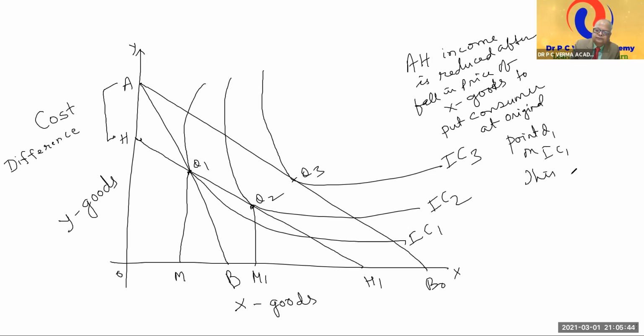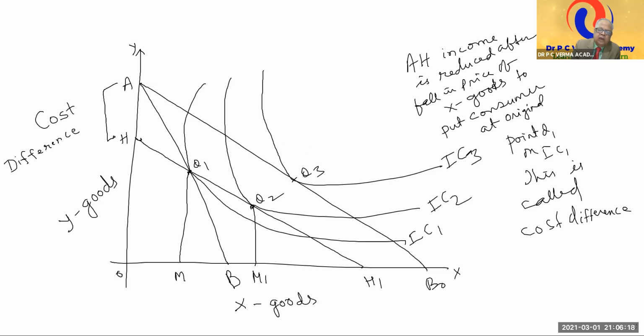This is called the cost difference, from pulling down from the higher indifference curve to the lower indifference curve. And when the substitution effect is examined, the money is returned to the consumer.